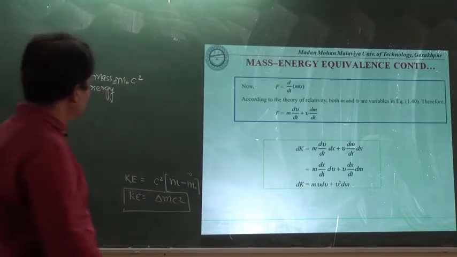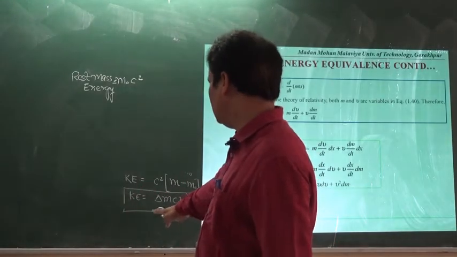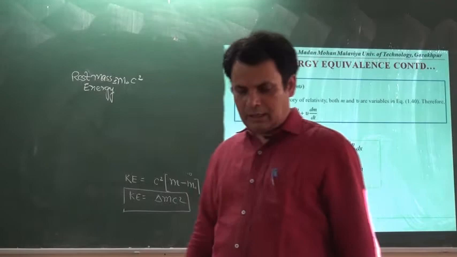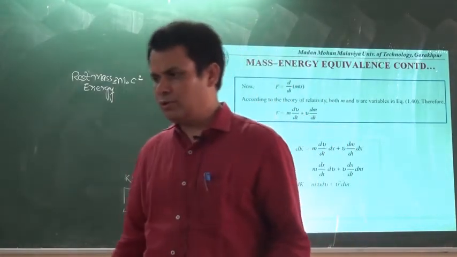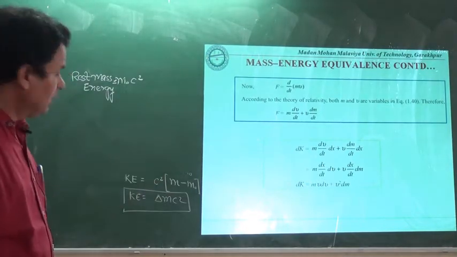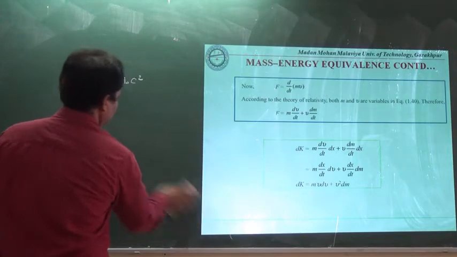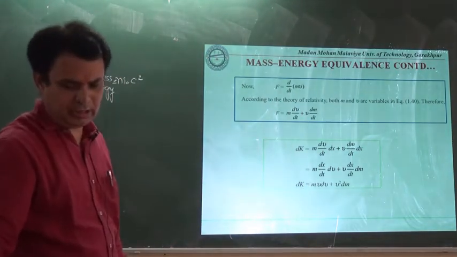So this rest mass energy is equal to m0 c square, and the kinetic energy of the particle under the action of the force, which will have the momentum on that particle P, will have this value of the kinetic energy. Hence we can write the expression for the total energy of the body also.